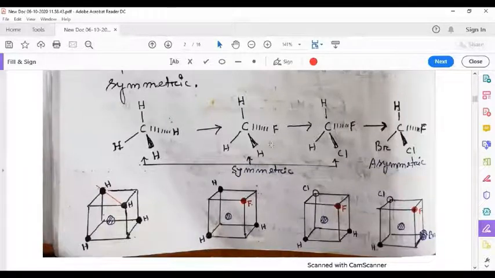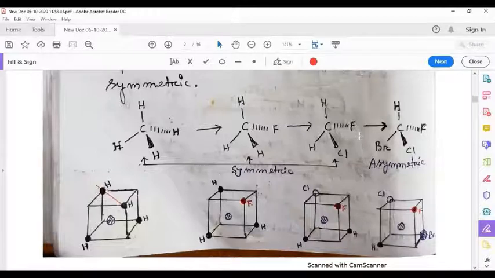That means here will be a plane, and that plane will contain FCH bonds, and the plane is going to divide this HCH angle into two equal halves. So this molecule is also symmetric.